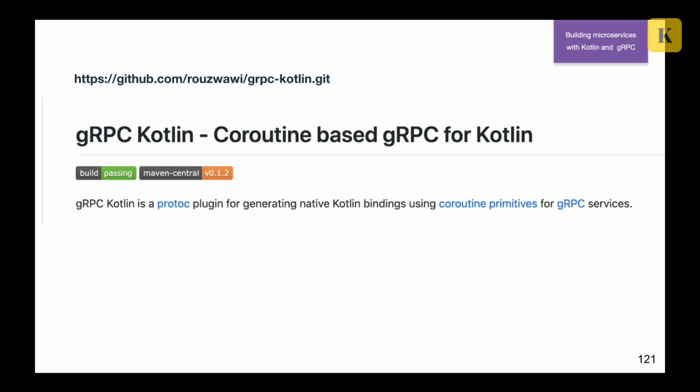But then, after some time, some talks, some investigation, some updates, we had version 0.1.2, which is in a really good state. At some point, my talk and my demo were fully written on this gRPC Kotlin, and it worked for many people in production, and I was really proud of this. So this library is pretty stable and easy, so you can use it.